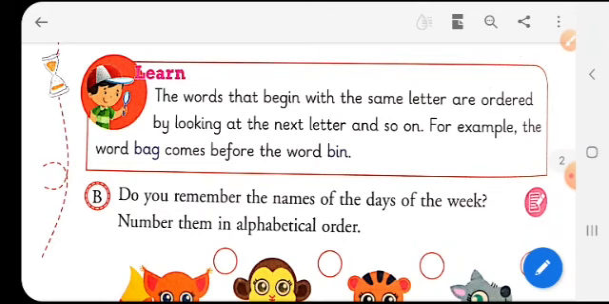The words that begin with the same letter are ordered by looking at the next letter and so on. So, when the first letter is the same for all the words, then we will go to the second letter, search the second letters and arrange them according to the alphabetical order. If the second letter is similar, then we will go on to the third letter and find out the sequence in the third section. This is how we are going to arrange the words in their alphabetical order.